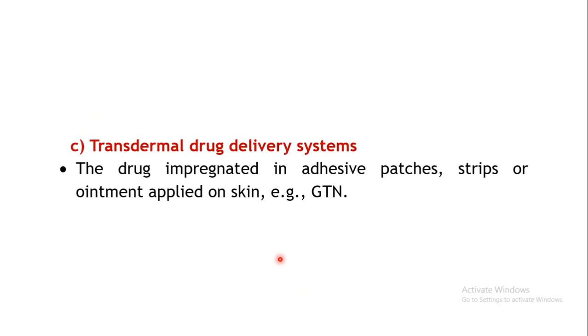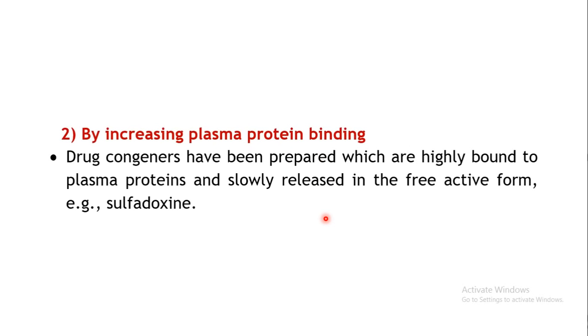Okay. Then next is the transdermal drug delivery system. As we have seen, transdermal patches are formulated, adhesive patches or strips, or maybe you can incorporate your drug in ointments and this is applied on the skin, and from here there is a rate controlling membrane, and from here the drug will be released slowly and it will be absorbed also slowly. Example is glyceryl trinitrate.